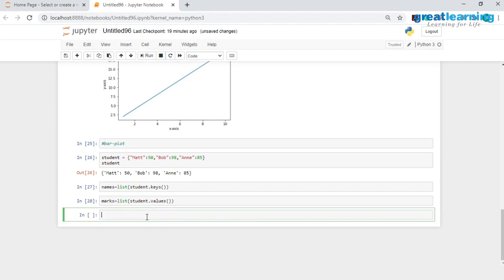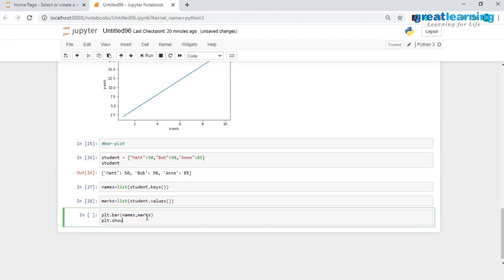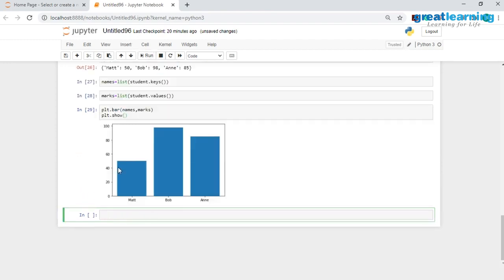Now that I have extracted the keys and the values, I can go ahead and create the bar plot. I'll have plt.bar. On the x-axis, I'll have the names, and on the y-axis, I'll have the marks. I'll just have to use plt.show. And as you guys see, I have successfully created this bar plot, and from this bar plot, we clearly see that Bob has scored the highest marks and Matt has scored the lowest marks.